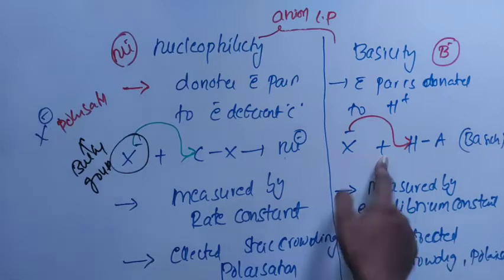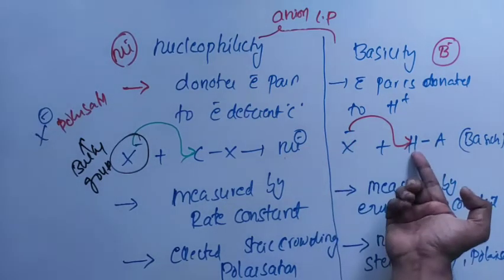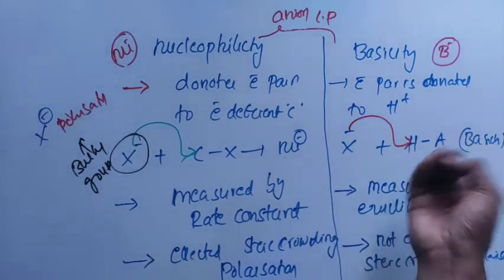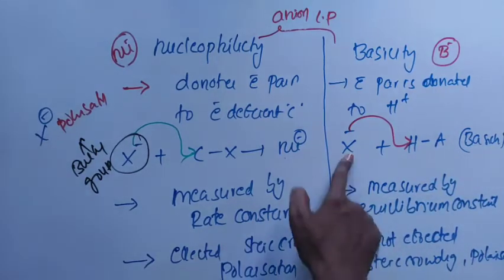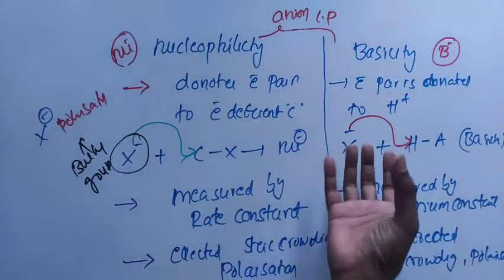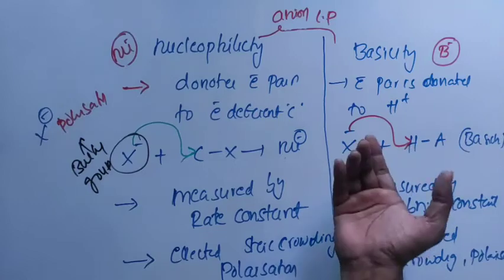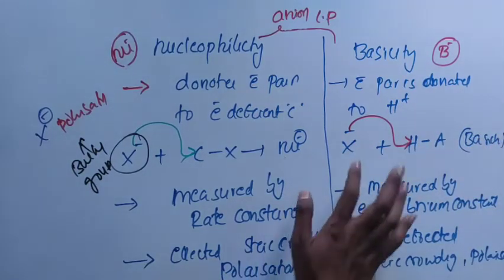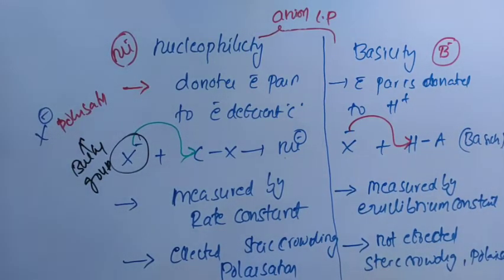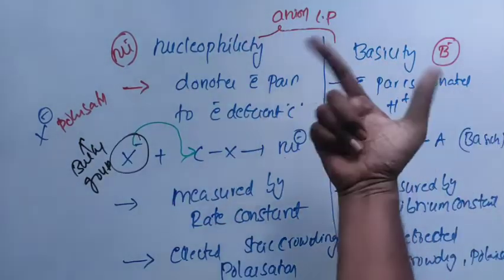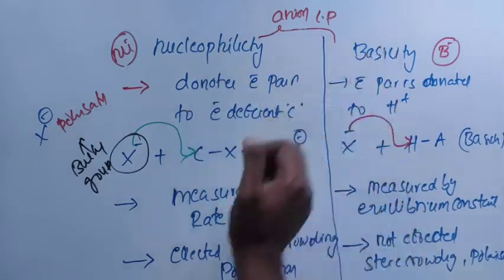Whereas here, electron density is given to hydrogen. Hydrogen is such a smallest, cute, innocent atom. Therefore, it is not affected by steric crowding. Even if it is a bulky one, even if it is a fat one, even if it is a slim one, it does not matter. So basicity is unaffected by steric crowding and unaffected by polarization. So these are the differences of nucleophilicity and basicity.